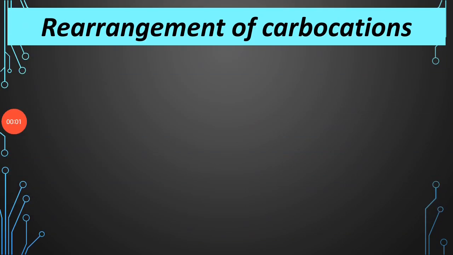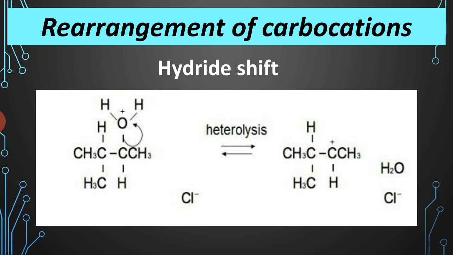Today I am going to start with rearrangement of carbocations. Then what is a carbocation? Cation is positive charge and carbo means carbon. So a carbocation is a positively charged cation which is very reactive. Okay, and why is there a rearrangement of carbocation? Because to produce the more stable carbocation, and this rearrangement of carbocation occurs in SN1 reaction.